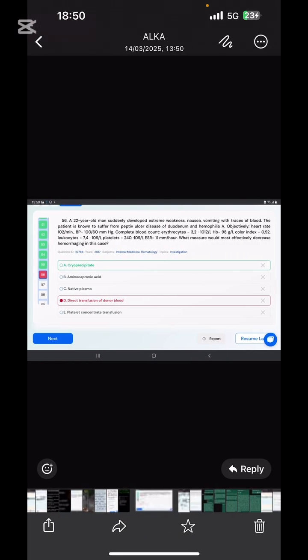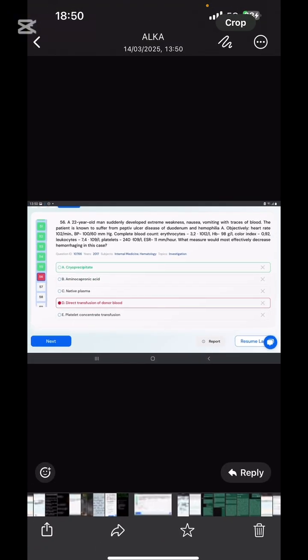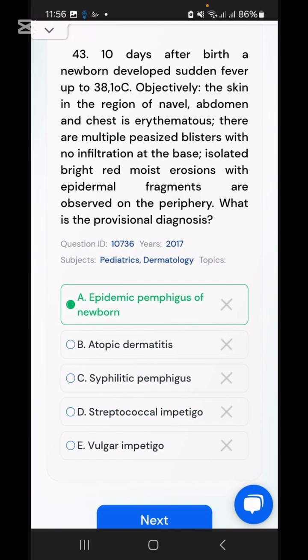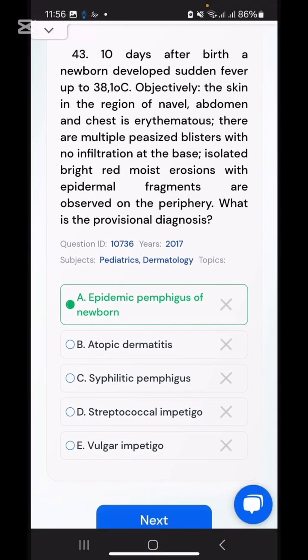Next, in hemophilia A, what will you give? Cryoprecipitate. In hemophilia B, what will you give? Fresh frozen plasma. Next is the case profile of 10 days after birth. The newborn developed a sudden fever up to 38. Objectively, the skin of the region at the navel, abdomen, and chest has blisters and bright red, moist erosions, with epidermal fragments observed on the periphery. So remember the keyword. This is a case related to something atypical. Yeah, that is newborn skin diseases.